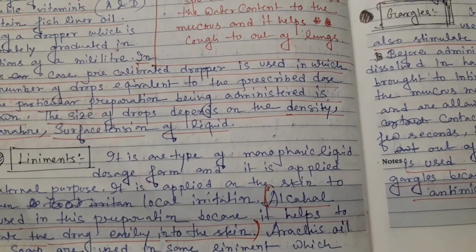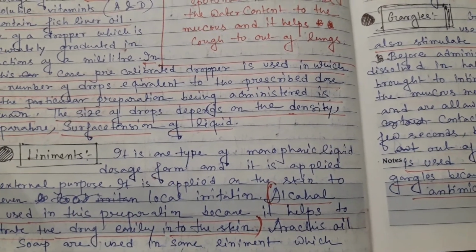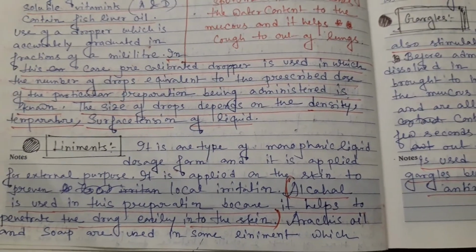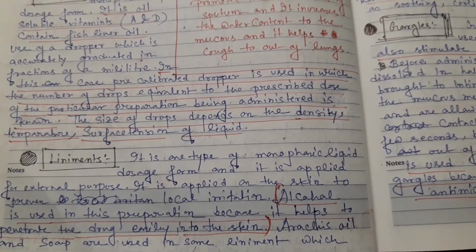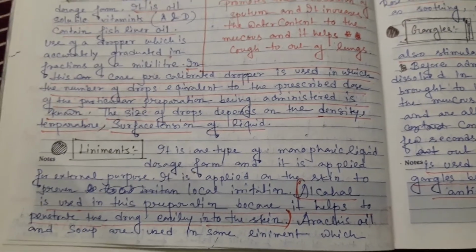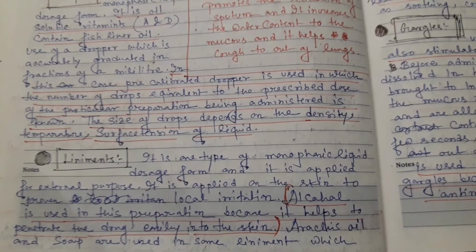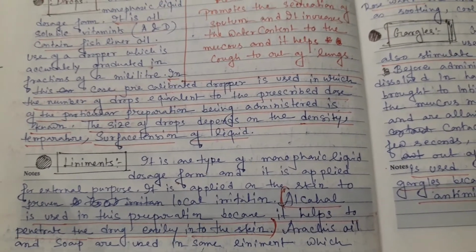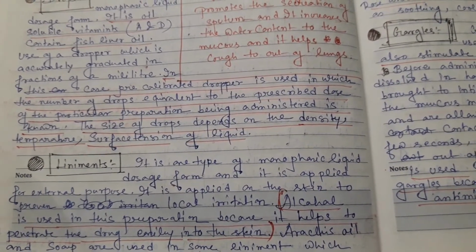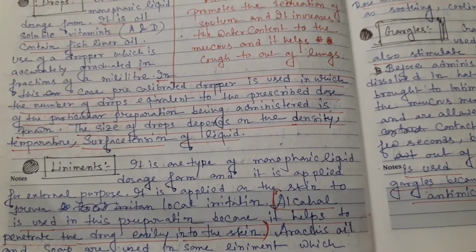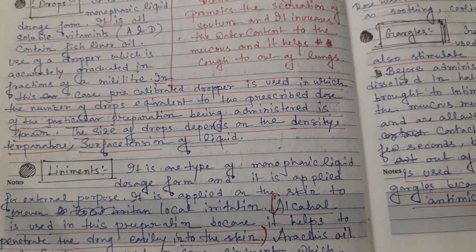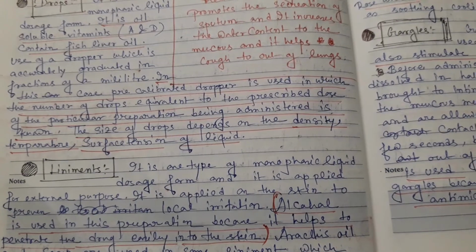And then liniments. What do you mean by liniments? It is one type of monophasic liquid dosage form also, and here alcohol is used in the preparation of liniments, because alcohol has a good penetration power. So that's why alcohol is used for liniments, and liniments are used for external purposes. It is used on the skin for local irritation. Okay.